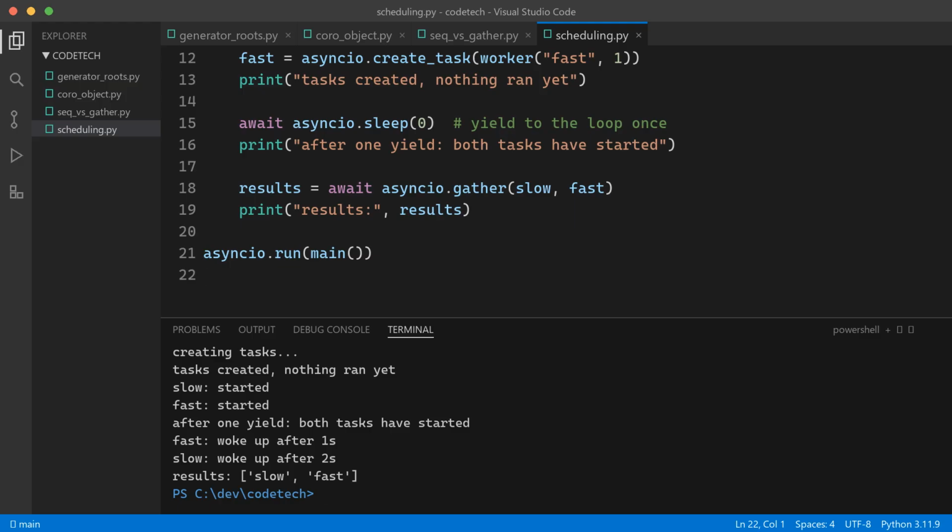But look at the results list. Slow then fast. Gather preserves the order you pass things in, regardless of who finished first. Which is exactly what you want, results you can zip back to your inputs. And one hard-earned warning from production code. Keep a reference to your tasks. If you create a task and forget it, the loop only holds a weak reference, and the garbage collector can vanish it mid-flight. Fire and forget in asyncio needs a plan.